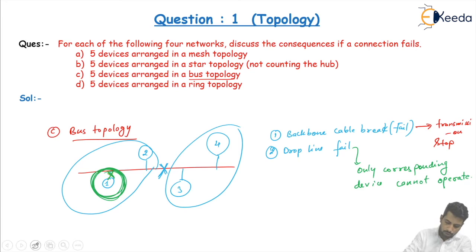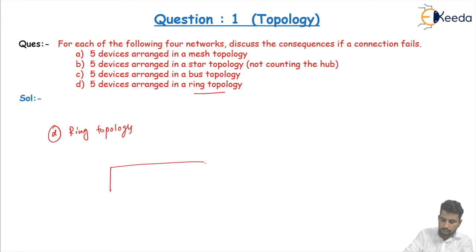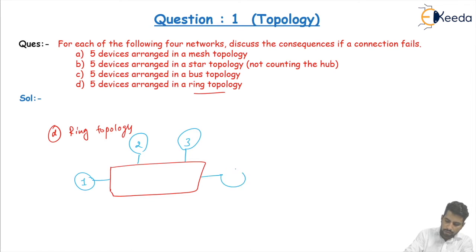Now the next question is related to the ring topology. If 5 devices are arranged in a ring topology, this is the ring topology. In a ring topology we have a ring cable, and through this ring cable, devices are connected with the help of a repeater. This is device number 1, device number 2, device number 3, device number 4, and device number 5.